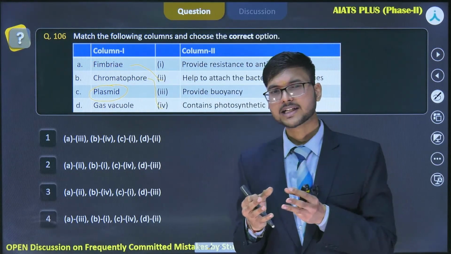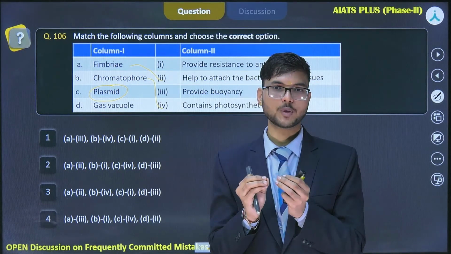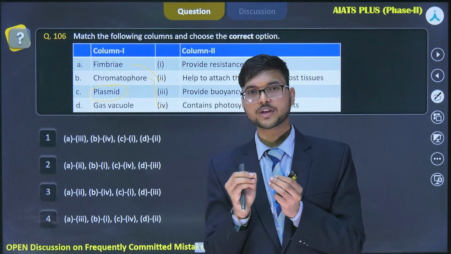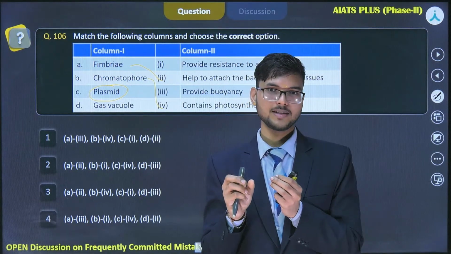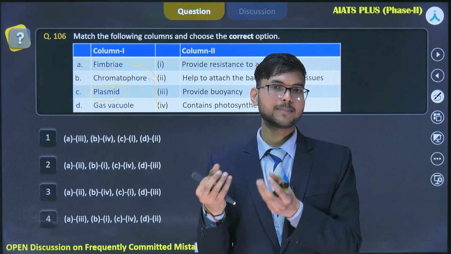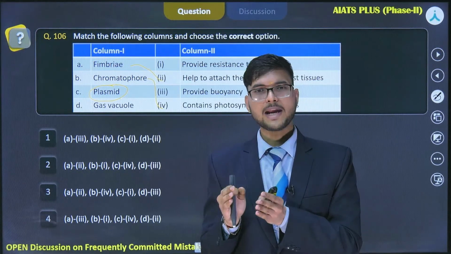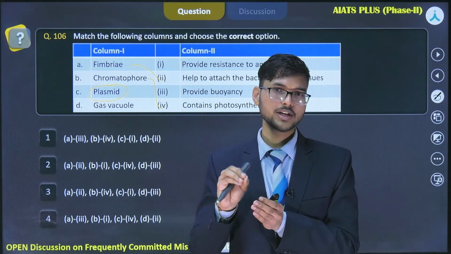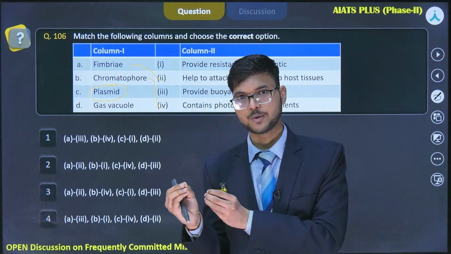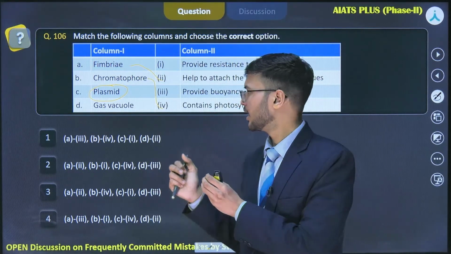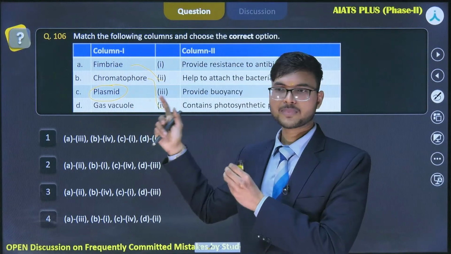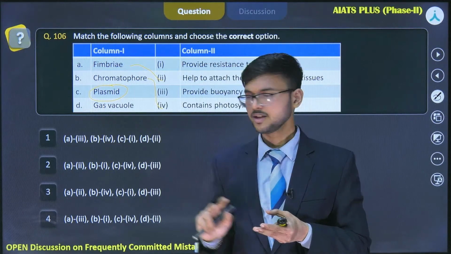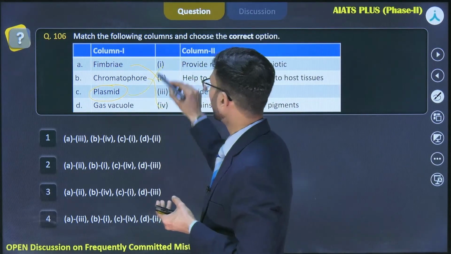Let's say a plasmid consists of a gene that is coding for a protein, and that protein or enzyme is going to digest the chemical which is responsible for killing a bacteria. Let's say penicillin. Some bacteria are penicillin resistant. That means they have a plasmid consisting of a gene that codes for an enzyme that will degrade the penicillin. So that's the feature given by the plasmid. It's like a blessing to a bacteria to survive in a harsh condition where other bacteria are not able to survive. So here plasmid provides resistance to antibiotics.